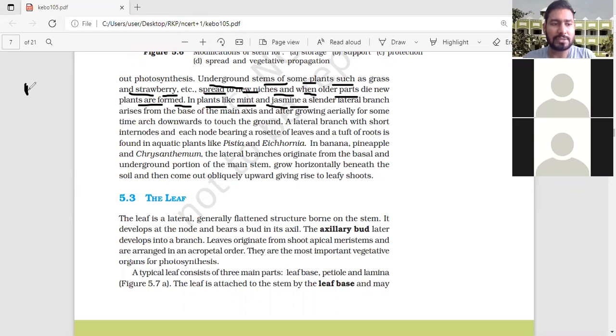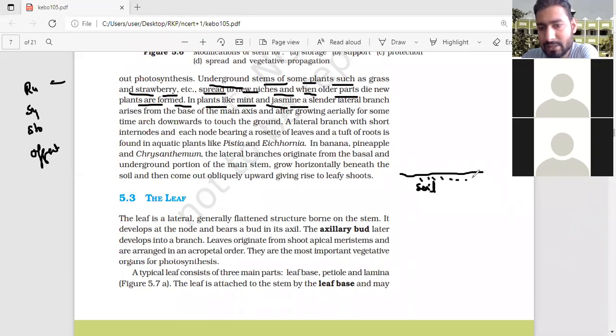I told four. First one is the runner, sucker, stolon, offset. Runner means, look here. Suppose that this is the soil surface. Soil is there. Runner type of plants generally grow on the surface of soil. Clear? Runners generally grow on the surface of soil, and they generally form like that.